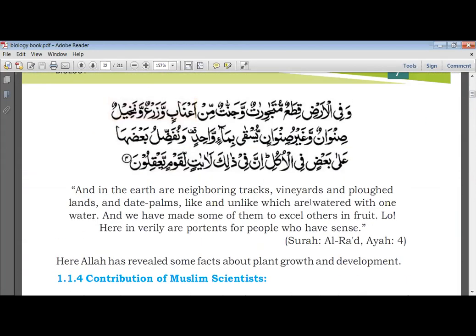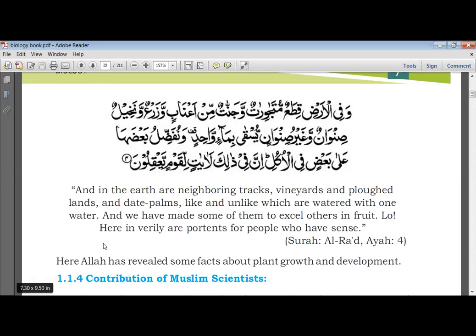Yes, here Allah Ta'ala has provided for us so many things on the earth to take benefit of them, like vineyard, plowed field, and date palms, like and unlike, which are watered with one water. And We have made some of them to excel others in foods.